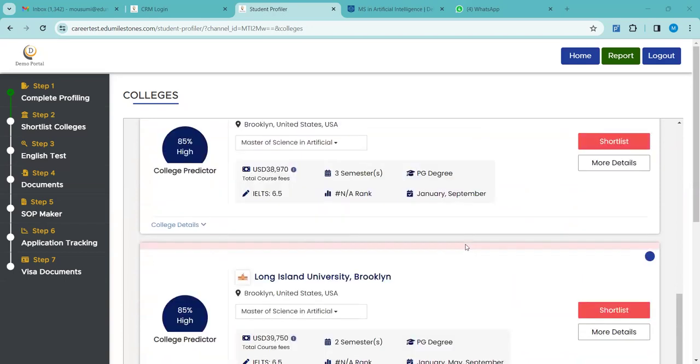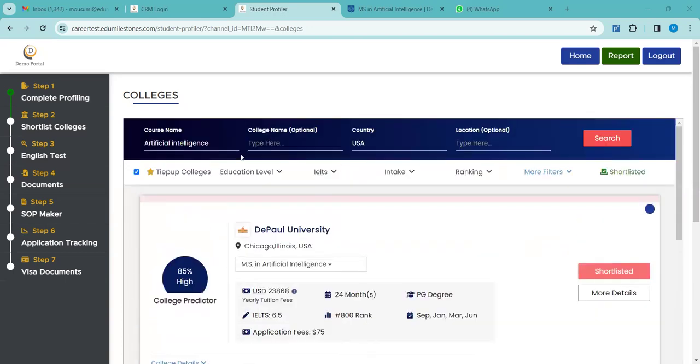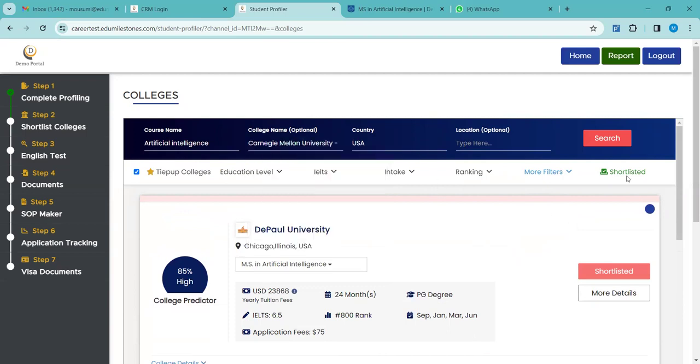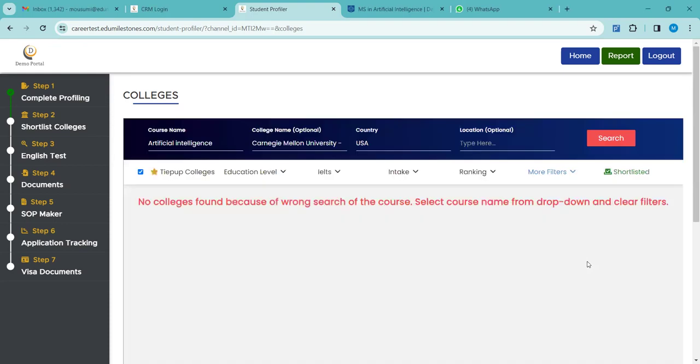I got your point. I just wanted to see how it really works. Okay, so let me check for one university if it is available here. I'm checking. It is not showing here.